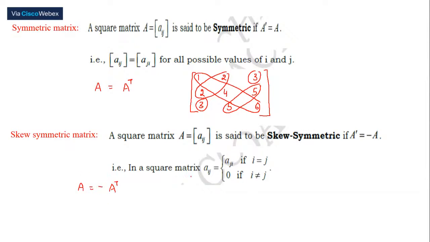Or the other way around, you can also take the negative to the other side. As an example, I'm considering a 3 cross 3 matrix so that it would be easy for you to connect to higher matrices. The principal diagonal elements should be 0. It is a must in a skew symmetric matrix. If I have 2 here, I should have the other sign, minus 2. If this is 3, then this has to be minus 3. If this is 5, this should be minus 5. We call this a skew symmetric matrix.